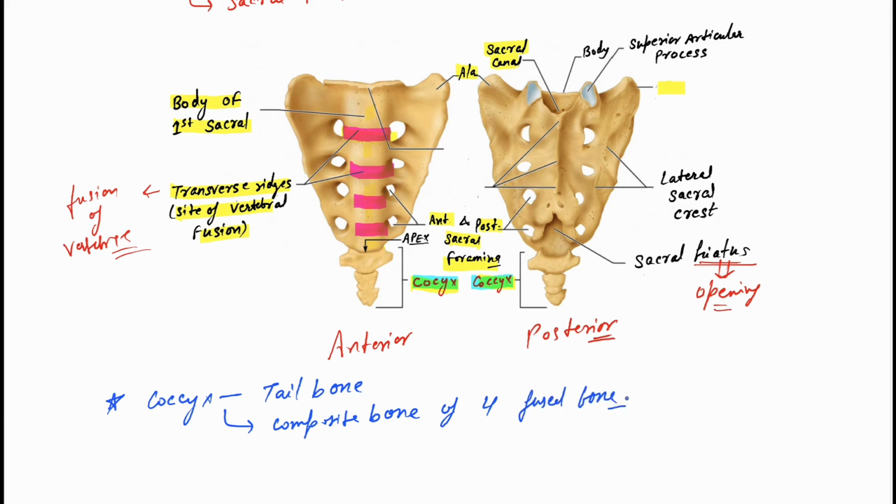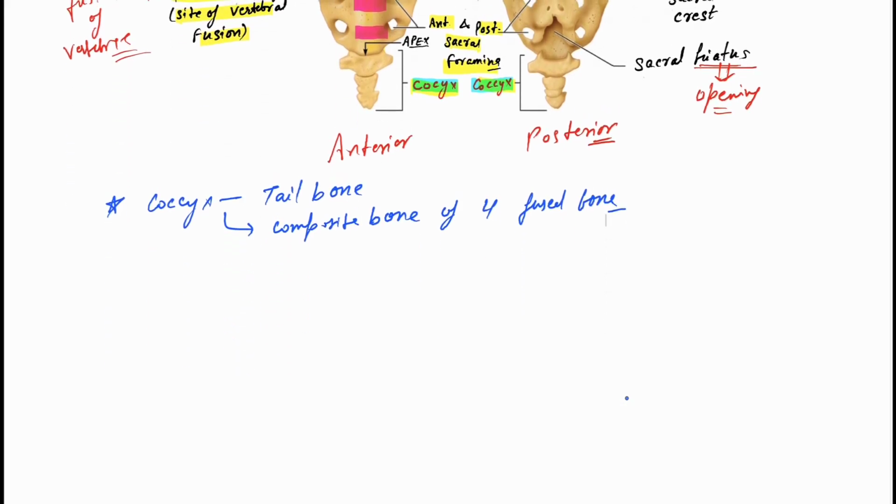Okay, so this was about our vertebral column. We studied seven cervical vertebrae, then 12 thoracic vertebrae, then L5. Then we have five fused sacrum, then coccygeal, that is 4.